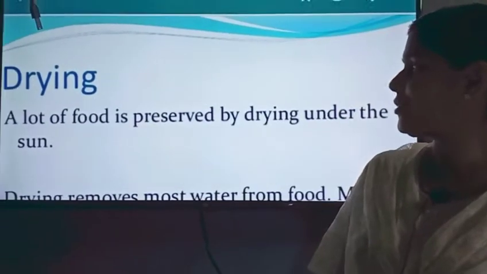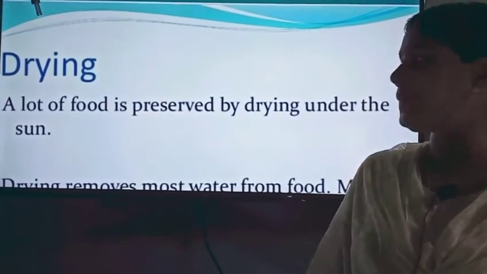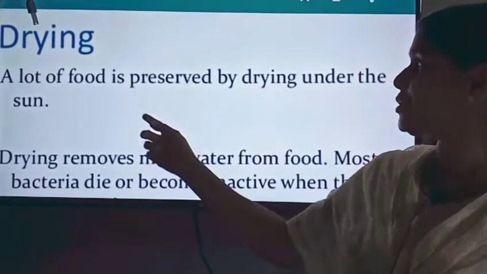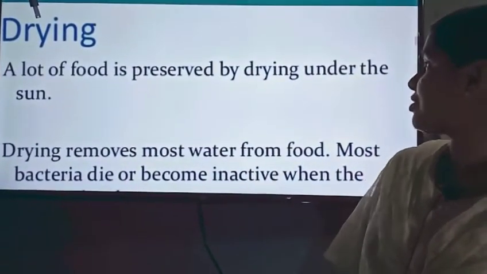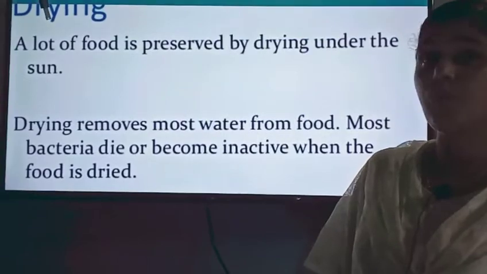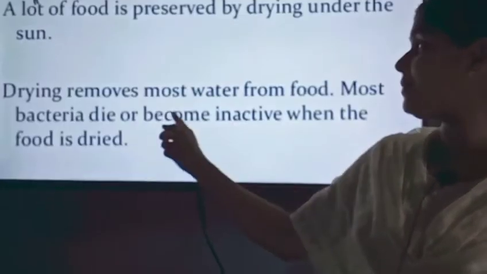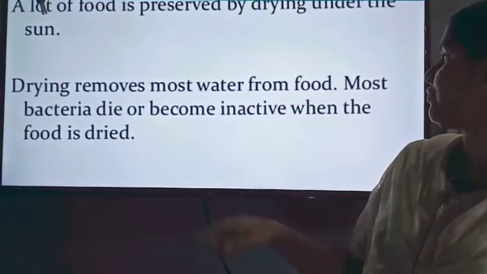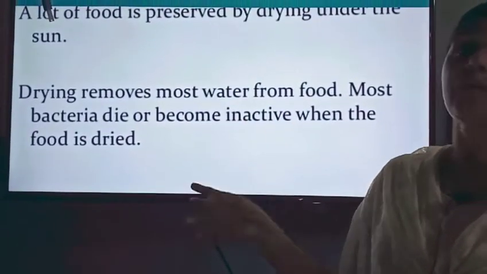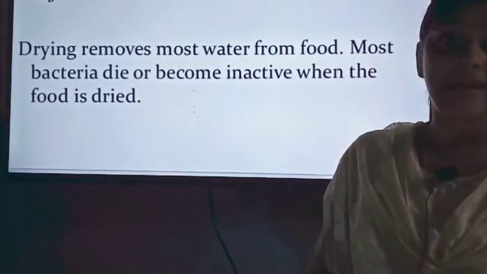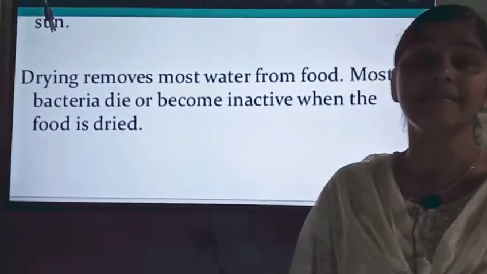And the next method is drying. Drying means taking away or removing the water molecules from the food items. So a lot of food is preserved by drying under the sun. And why do we dry? Drying removes most water from the food. So most bacteria will die or become inactive when we dry. And the other word for drying is dehydration.